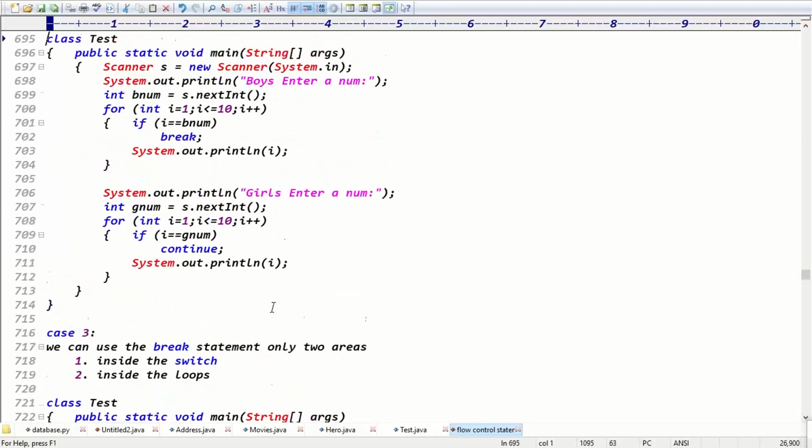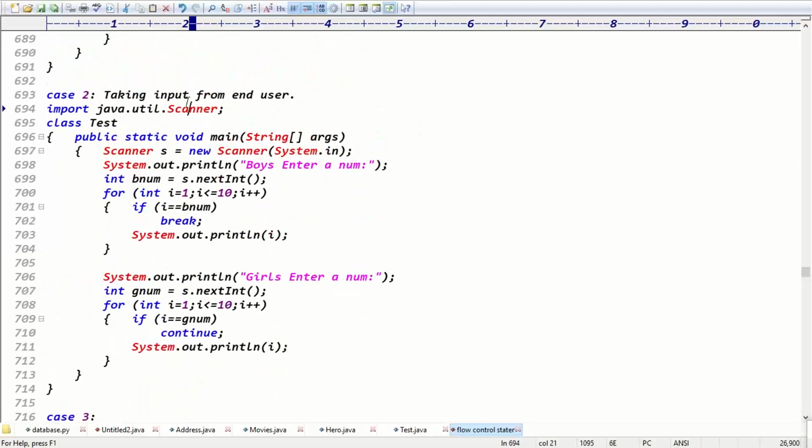Guys, here it is taking input from the end user. Scanner sc = new Scanner(System.in). Boys enter a number. They entered some number. If i equals the boys' number, they'll stop the loop, which means break. Girls enter a number. Take that number. If i equals the girls' number, then continue, which means they're skipping the particular iteration.